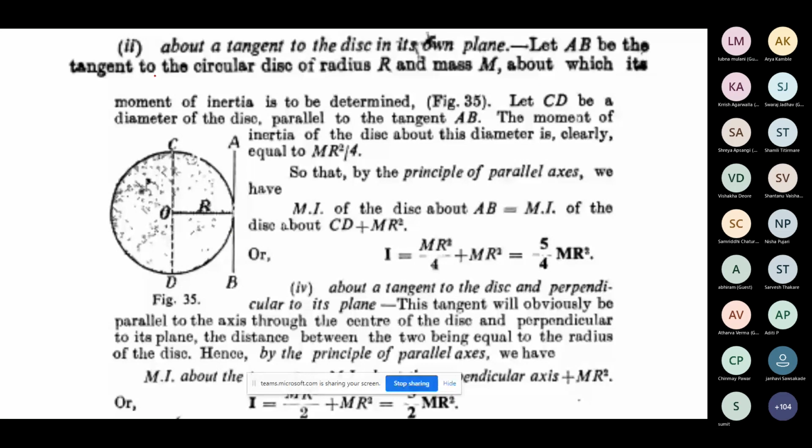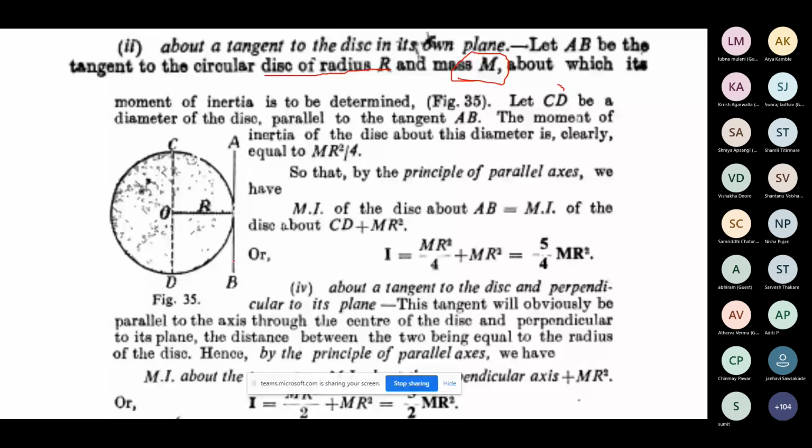We know the moment of inertia about one of its diameters, that value we know, but we need to find out the moment of inertia at a position that will be a tangent drawn over here. So AB is a tangent which is drawn parallel to the diameter CD.